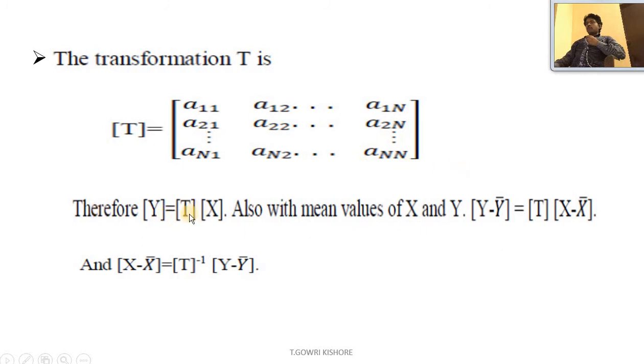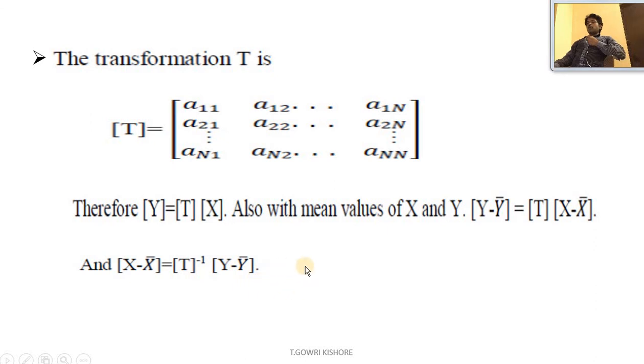Therefore Y equal to T of X, also with the mean values of X and Y, that is Y minus Y bar equal to T of X minus X bar, and X minus X bar equal to the inverse transformation T inverse of Y minus Y bar.